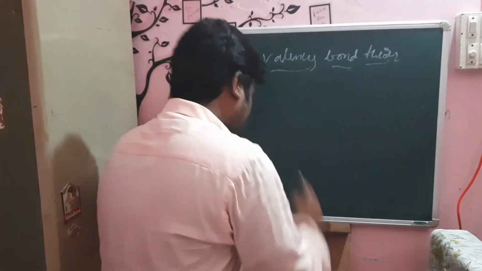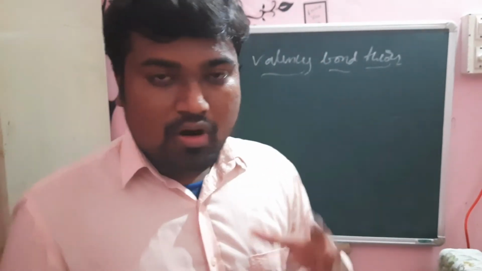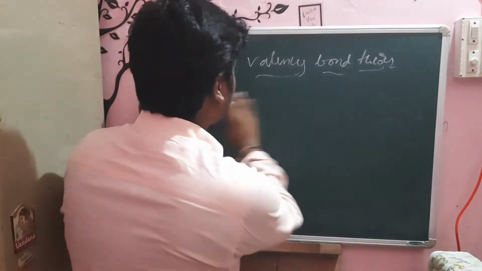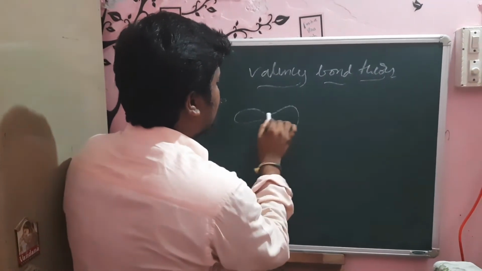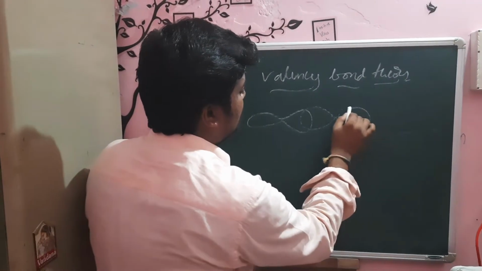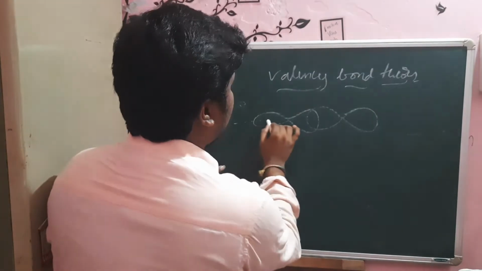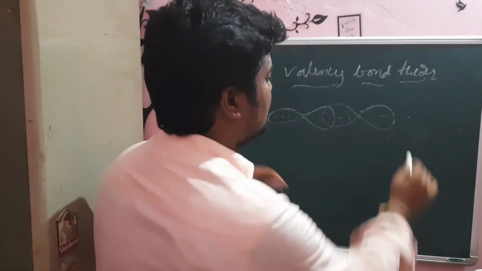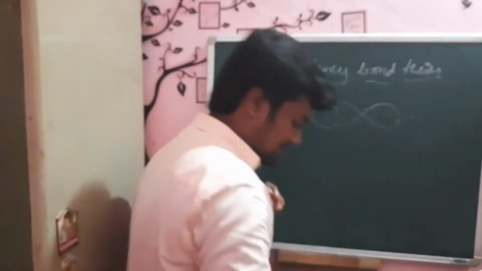Another point: sigma bond and pi bond formation. What is a sigma bond? A sigma bond is formed between two atomic orbitals by end-to-end overlapping, or head-on overlapping, along the internuclear axis. First we should know what the internuclear axis is. Suppose two p orbitals are involved in bonding; the imaginary line passing through these two p orbitals is called the internuclear axis.